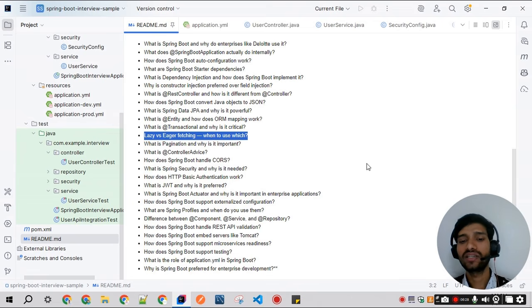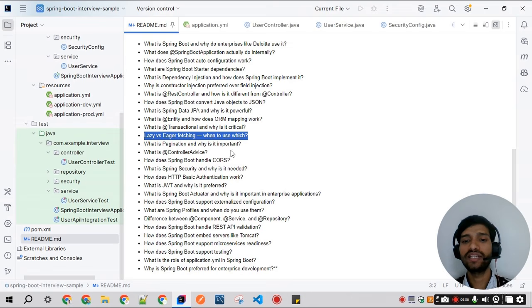A lazy fetch loads data on demand, and an eager fetch loads data immediately. Lazy loading improves performance but requires open session handling. In the interview they can come across the N+1 query problem. You can read up on that, or if you want me to make a specific video, you can comment on that in the comment section.